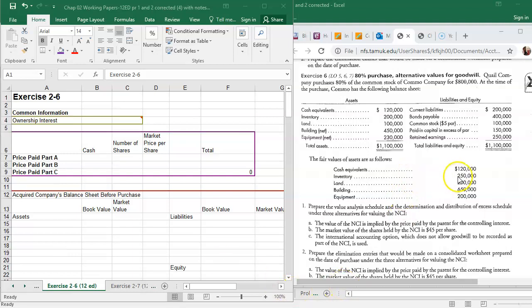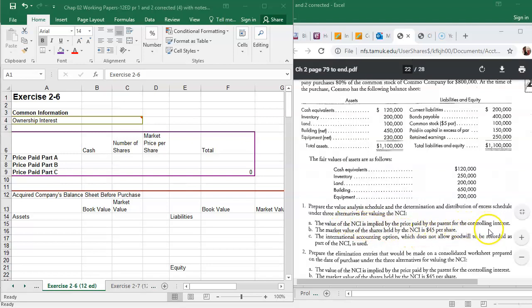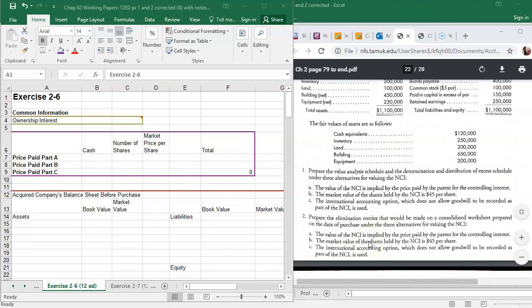Fair value of the assets are as follows, and we're to do the value analysis and determination and distribution of excess schedule under three alternatives for valuing the NCI. The value of the NCI is implied by the price paid by the parent for the controlling interest. Market value of the shares held by the NCI is $45 per share. And the international accounting option, which does not allow goodwill. We're probably not going to do C at all. And then we're supposed to do the elimination entries under each scenario.